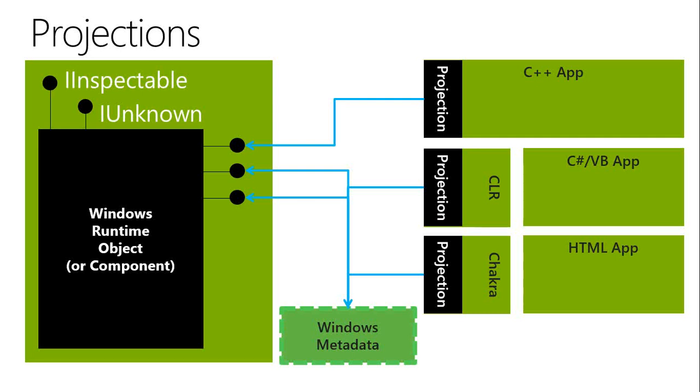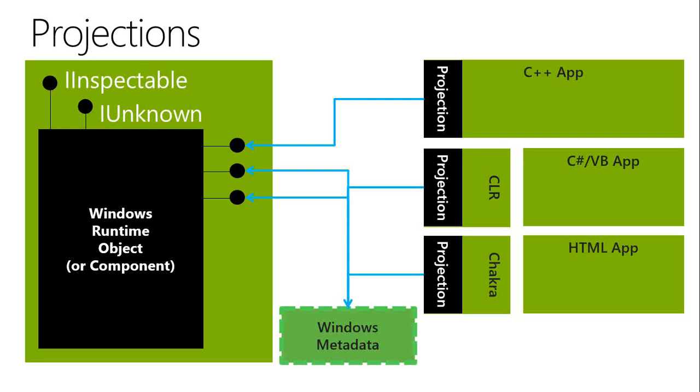So understanding the language, deep diving into the language projection. So each of the languages, when they make a call to the Windows Runtime architecture, each call is marshaled to the WinRT. We'll also understand here that all the languages, whether you're building in C, C++, C#, VB.NET, all the languages provide an equal power.